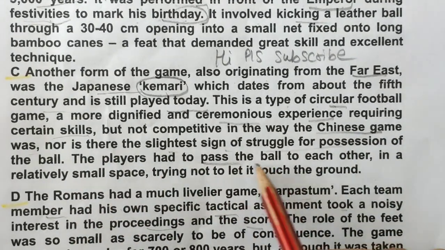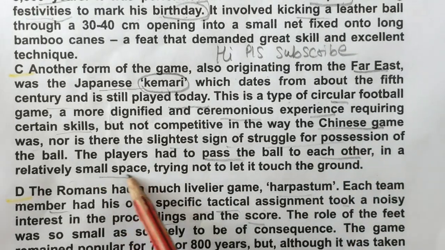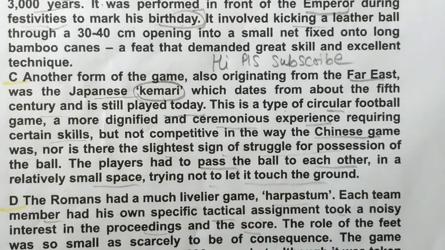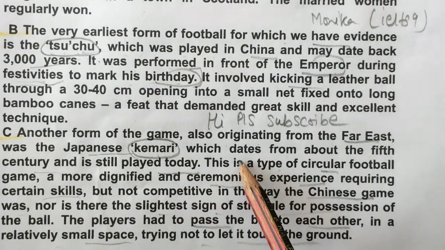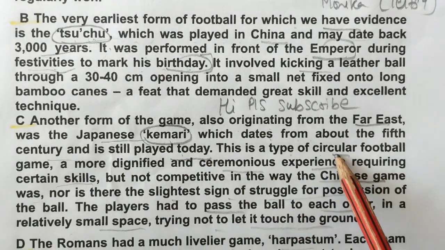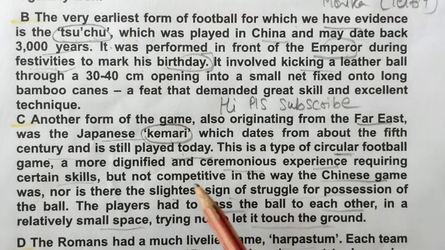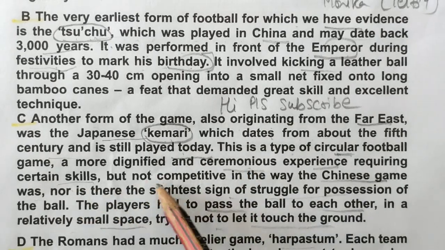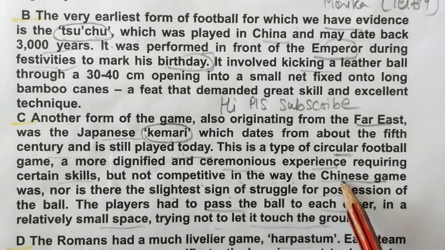The players had to pass the ball to each other in a relatively small space, trying not to let it touch the ground. So what they want to say: dates back from the 5th century, still played today, a type of circular football game, requiring certain skills but not competitive in the way of the Chinese game.